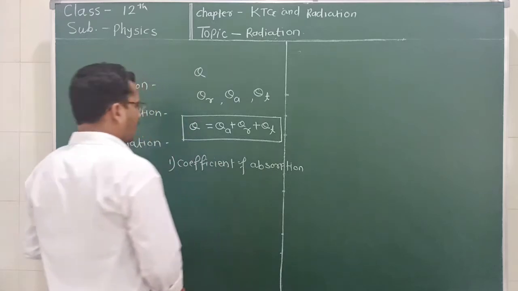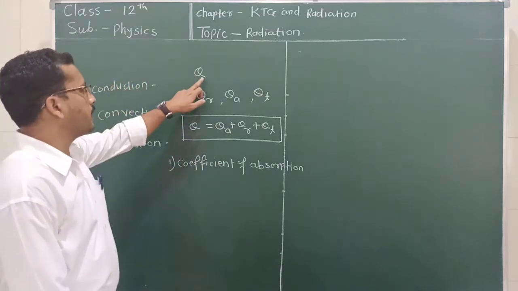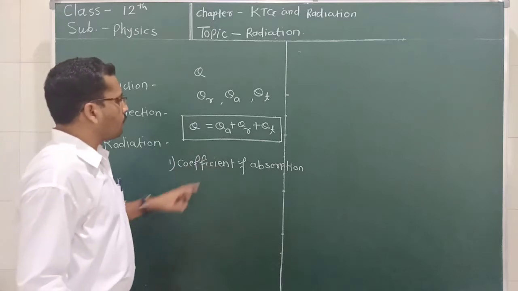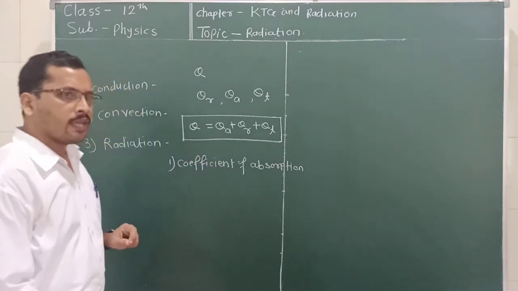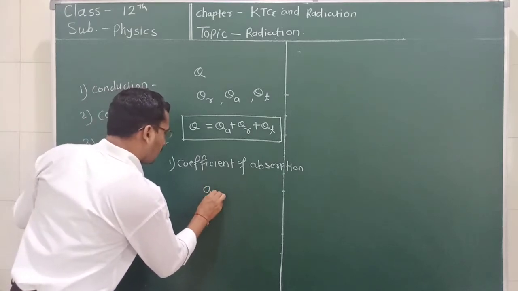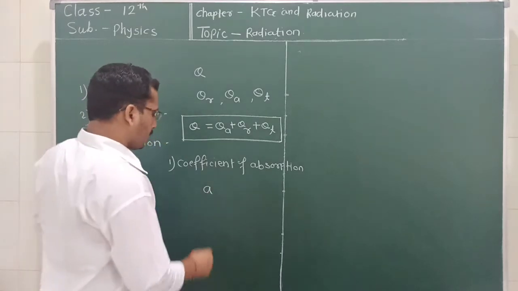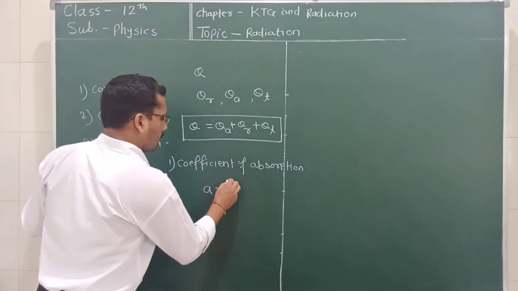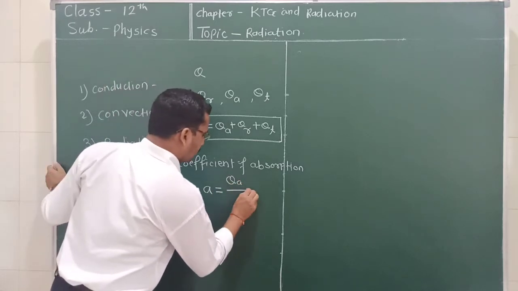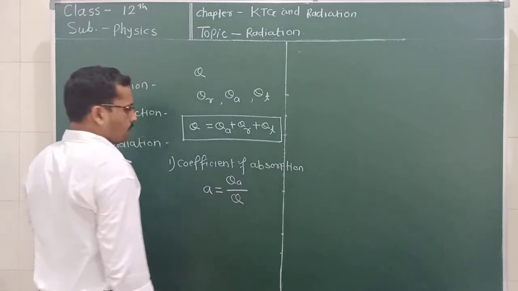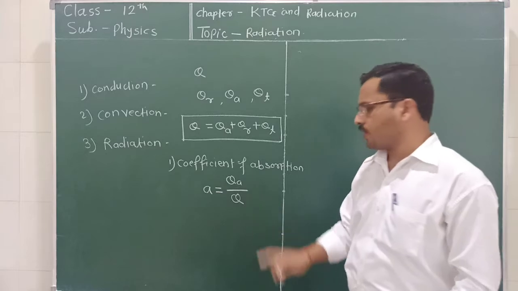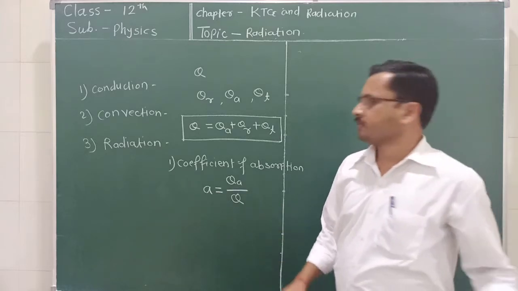We know that the total heat received is equal to Q and the amount of heat absorbed is equal to QA. So we denote this coefficient of absorption by the letter small a, which is nothing but QA, the amount of heat absorbed, divided by the total amount of heat incident on the surface. So a is equal to QA divided by Q.